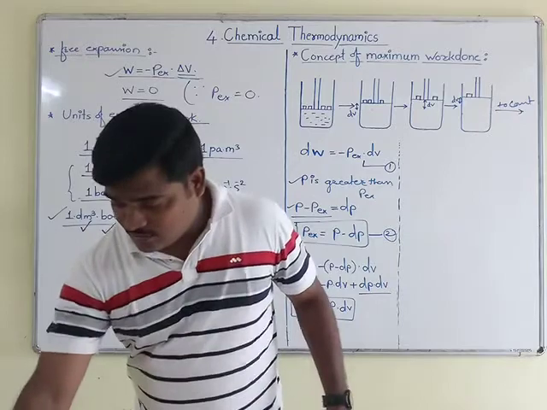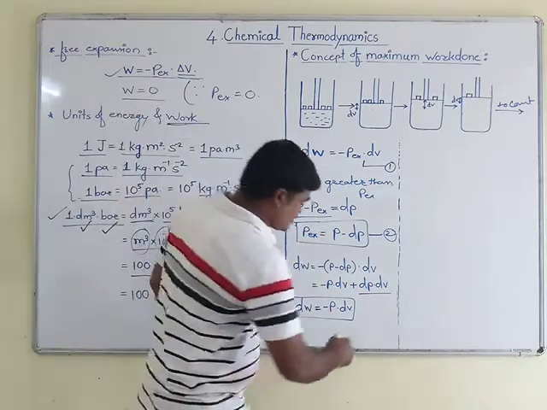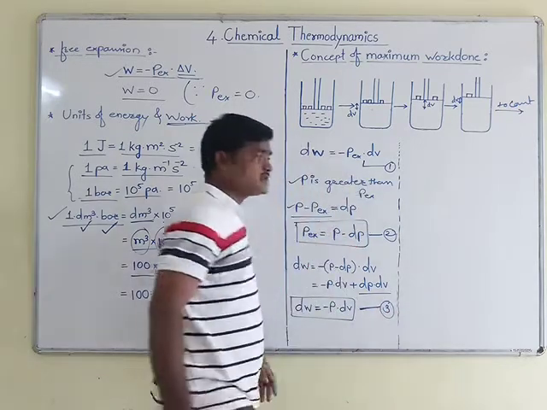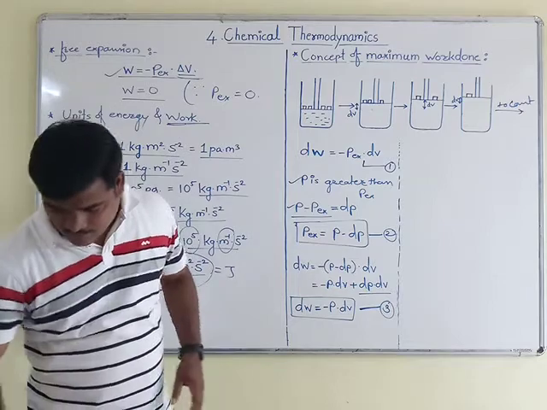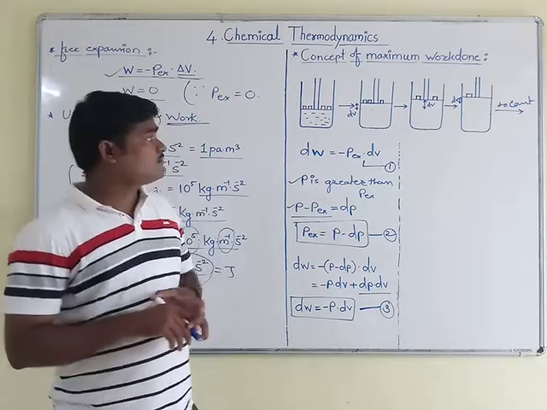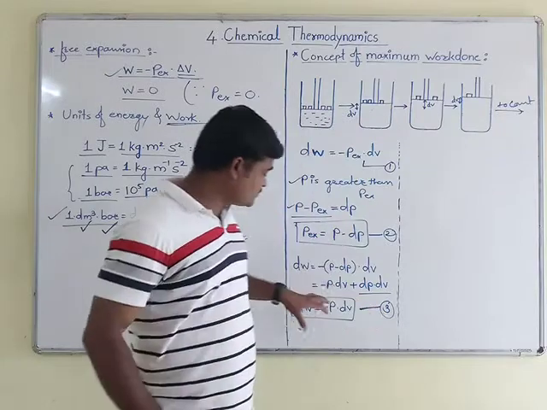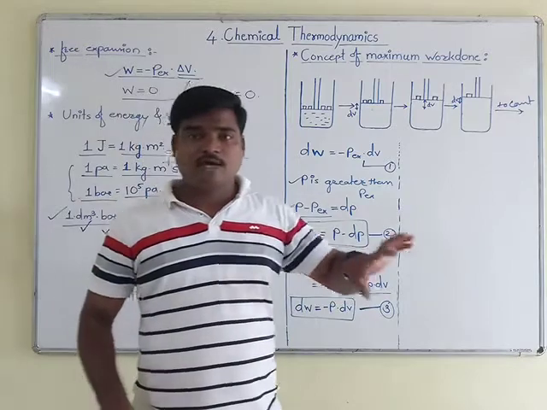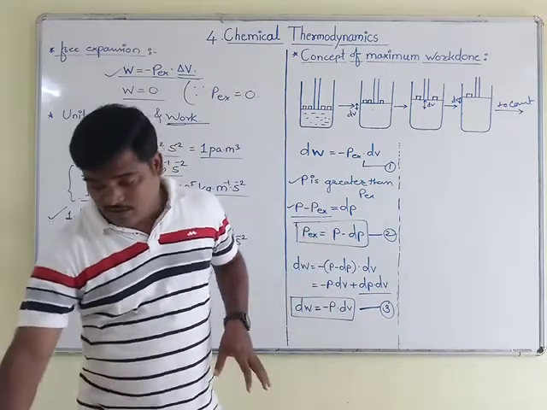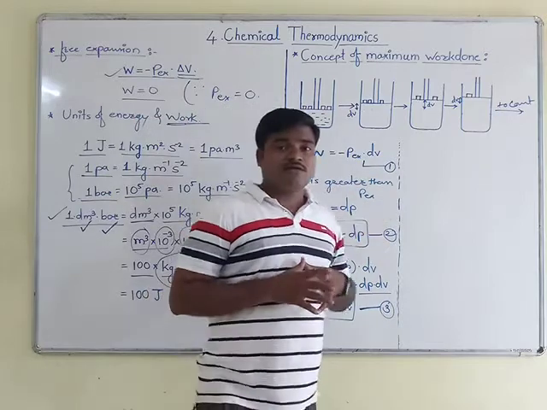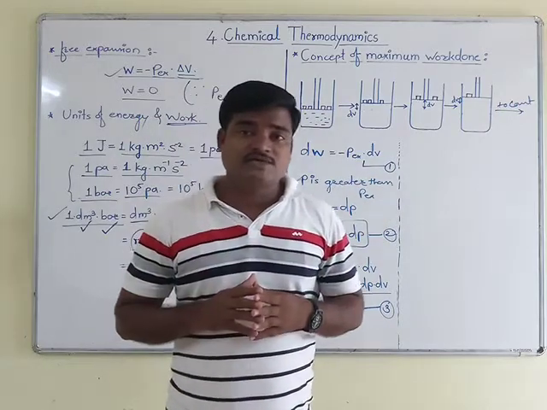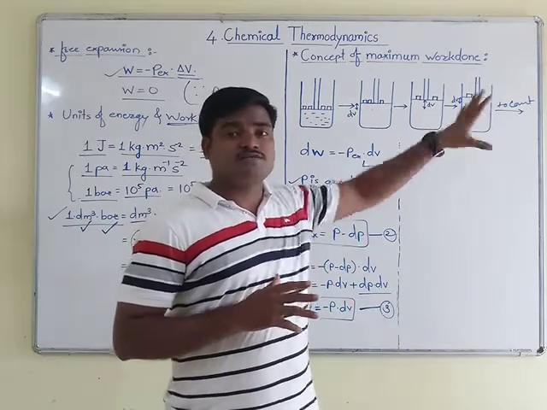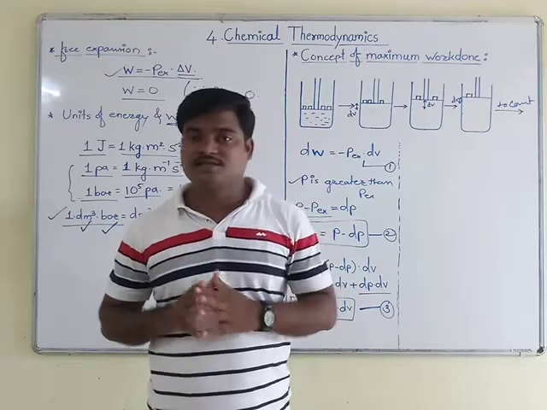This is the small work done which is taking place in each step. I am calling this equation number 3. If you look at each step, you will get the work done like this, that is dW is equal to minus P into dV. So this is the small work done, and what is our expectation? Our expectation is to get the addition of all these small work dones which are taking place in each step.